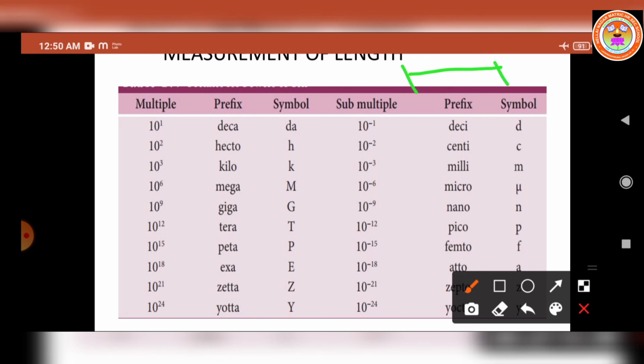So let us consider these two points are placed in space. The distance only we have to take as length. The SI unit of length is meter. Already you know this. The distances ranging from 10 power minus 5 meter to 10 power 2 meter can be measured by